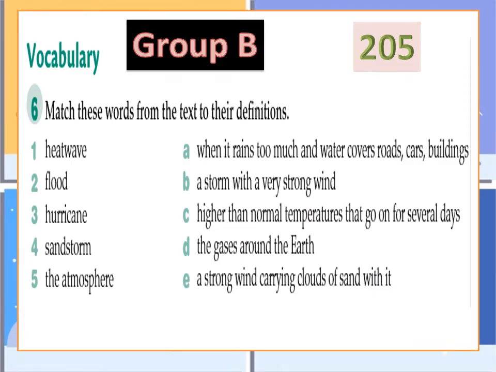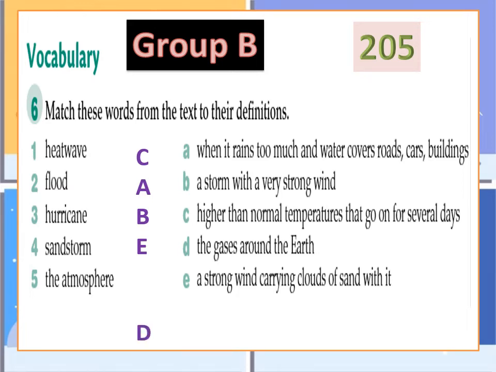Group B. Match the word with the meaning, definitions. Heat wave, higher than normal temperatures that go on for several days. Flood, when it rains too much and water covers roads, cars, buildings. Hurricane, it's a storm with very strong wind. Sandstorm, another strong wind but carrying cloud of sand. That's why we call it sandstorm.